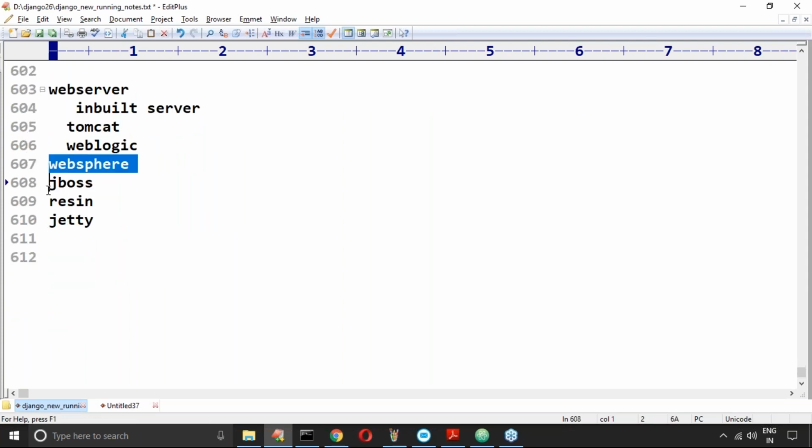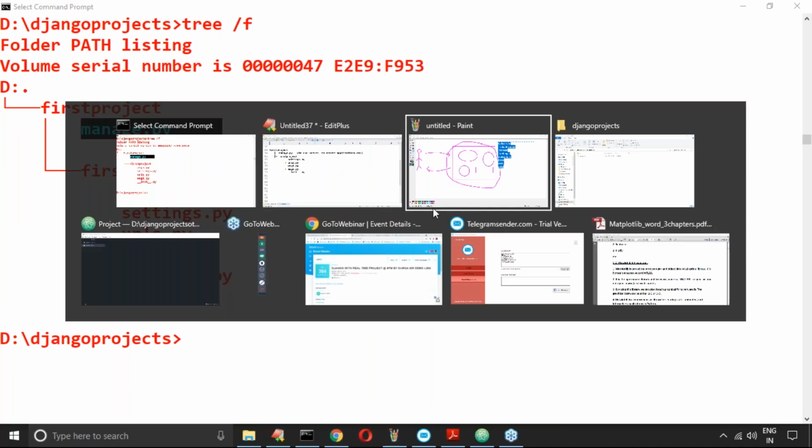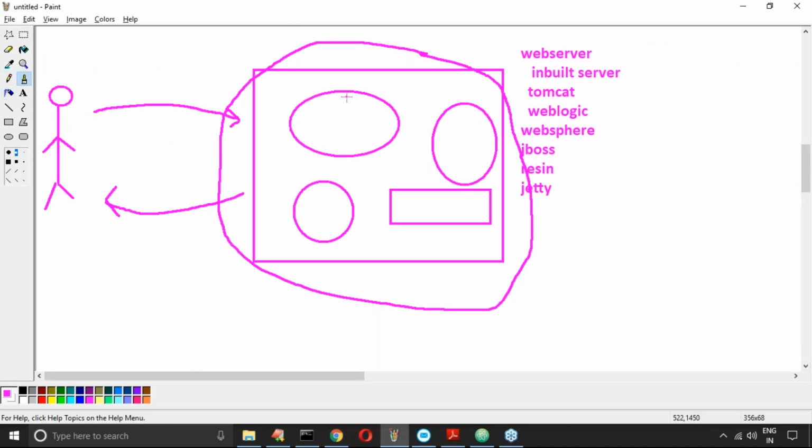Tomcat, WebLogic, WebSphere, anything you can plug in, no issue at all if you are not happy with the default Django server. Now what is the job of this server? The main purpose of this web server is to provide the environment to run our application.